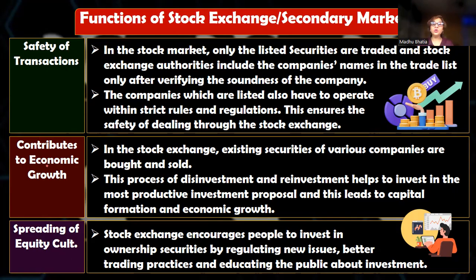Then it contributes to economic growth. अब ये कैसे economic growth में contribute करता है? बेटा, there are two ways of capital formation or investment. So एक होता है हमारा direct capital formation और एक होता है indirect capital formation. When companies issue securities to investors and investors invest their money. In other words, households invest their money in the corporates. ये कहलाता है डायरेक्ट कैपिटल फॉर्मेशन. तो सरप्लस यूनिट्स का फंड्स कहाँ जा रहा है? कॉर्पोरेट्स के पास. इससे कैपिटल फॉर्मेशन हो रहा है, यानी इंडस्ट्री और इकोनॉमिक फॉर्मेशन हो रहा है.